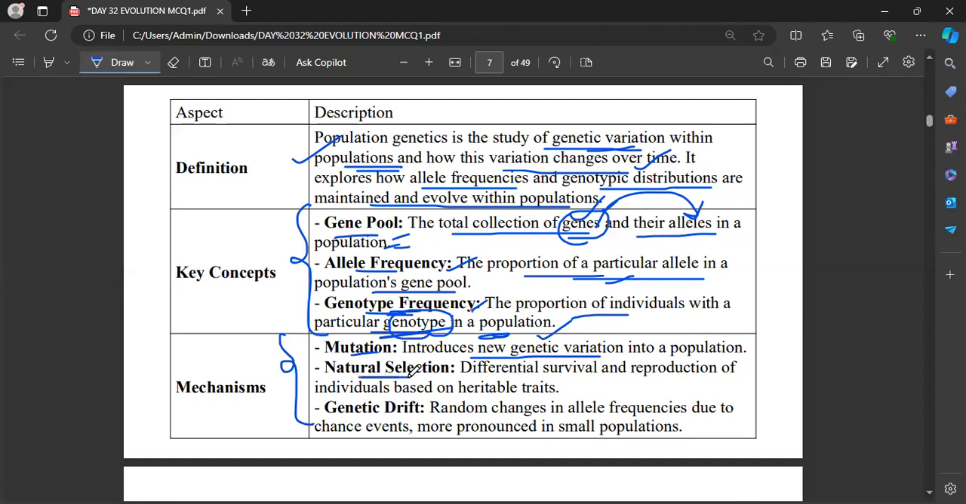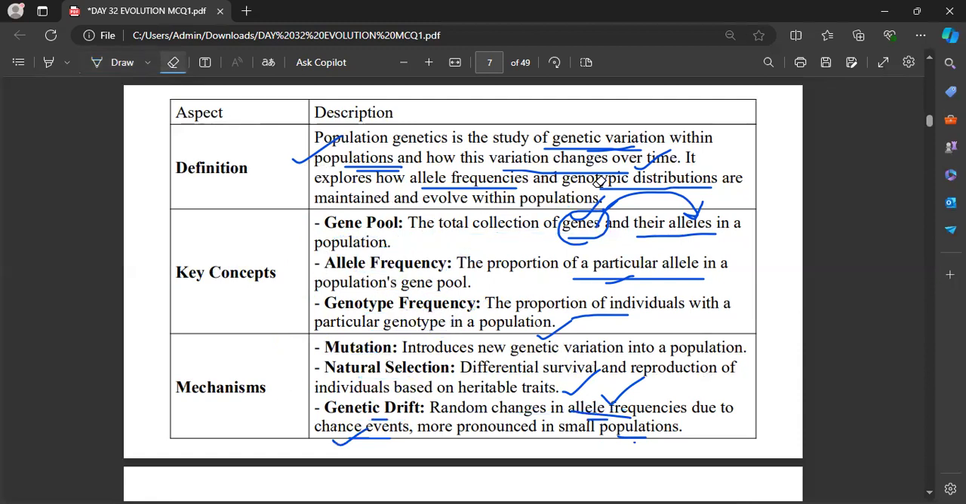Natural selection. We know that only organisms with advantageous traits can survive. Only the fittest organisms will survive. Genetic drift. Here also, same as in Hardy-Weinberg equilibrium: random changes in allelic frequencies due to chance events, more pronounced in a small population. In a smaller population, how many times an allele gets repeated, how the alleles change, how often they change. That is what genetic drift is.